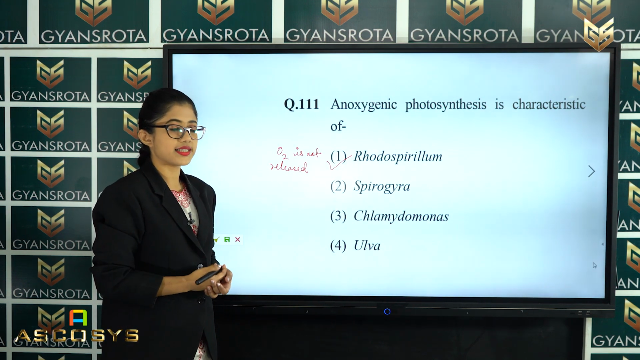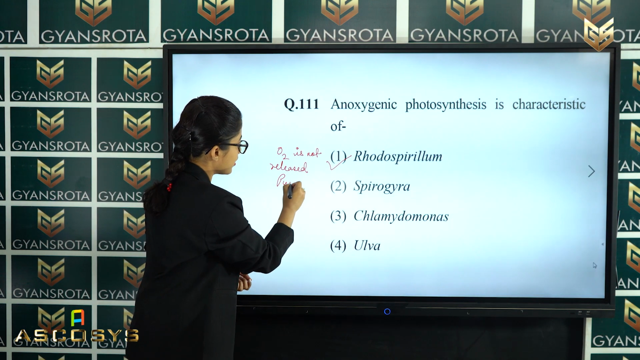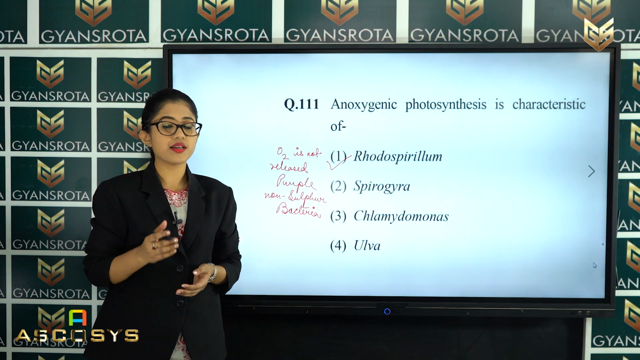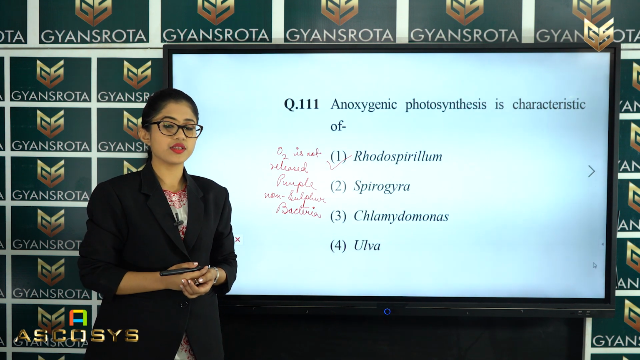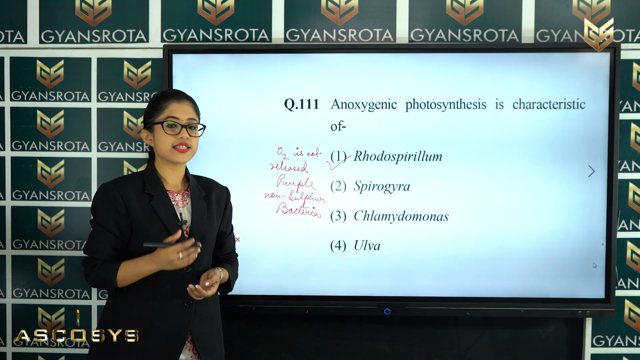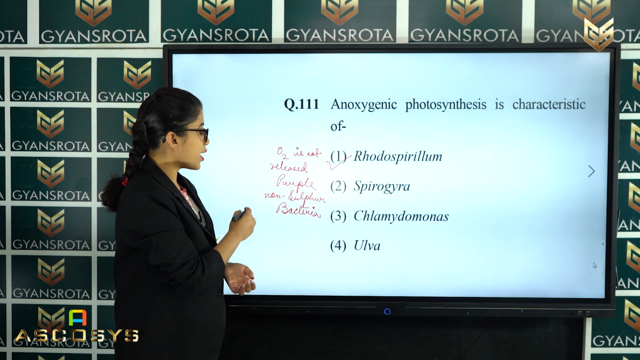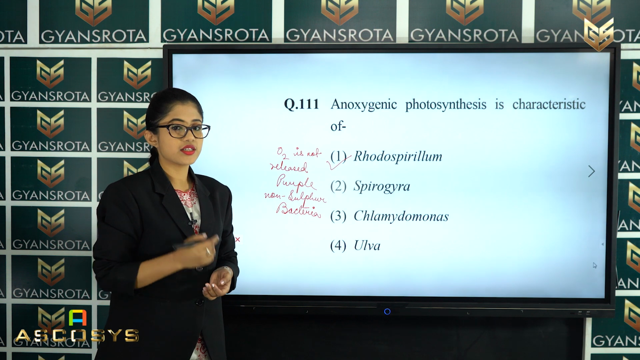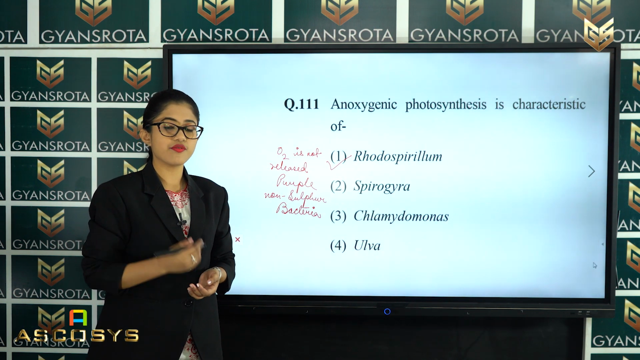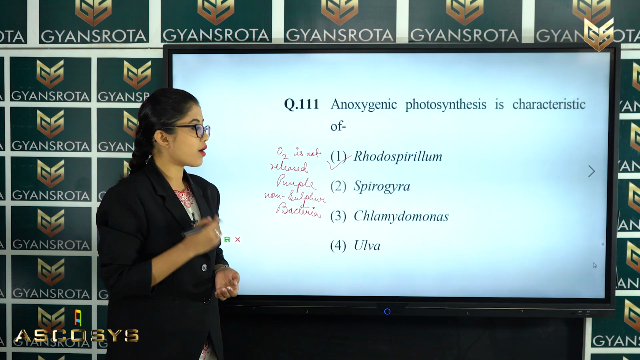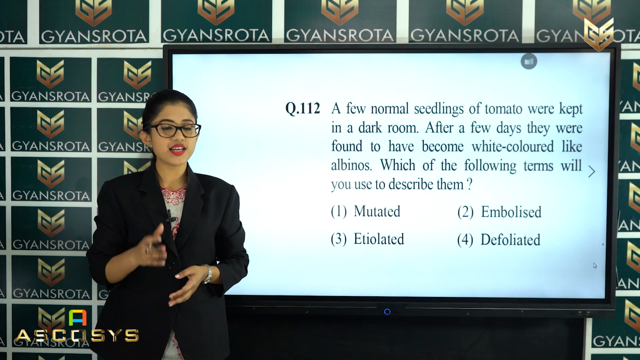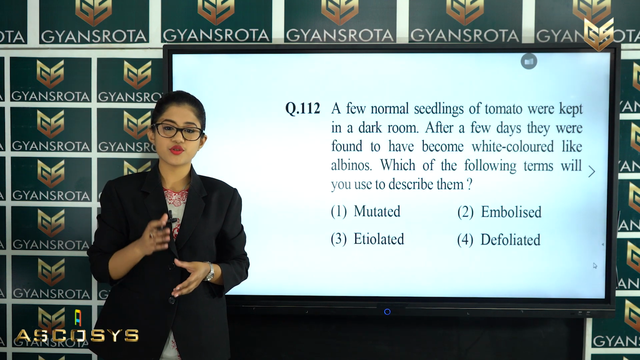Rhodospirillum, you know, that is the purple non-sulfur bacteria. So in the chapter mineral nutrition we have discussed this. So these Rhodospirillums are the nitrogen fixing bacteria, which are the purple non-sulfur bacteria. These bacteria do not release any oxygen in their photosynthesis process. So option number 1 is the correct answer for this question. Now the next question is question number 112.